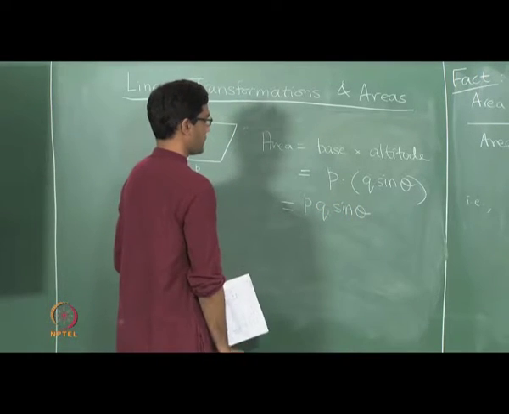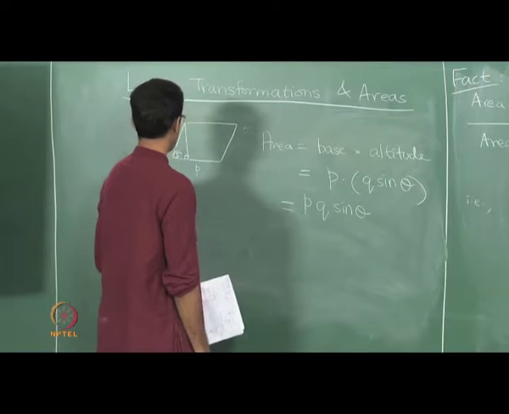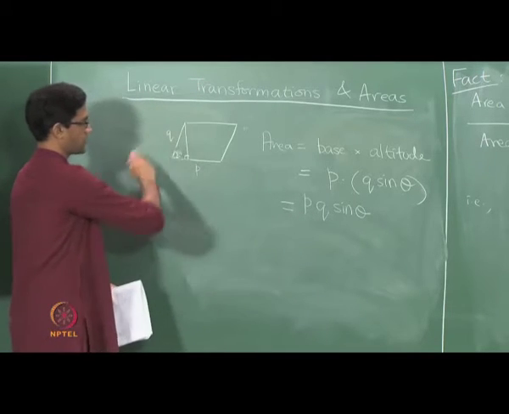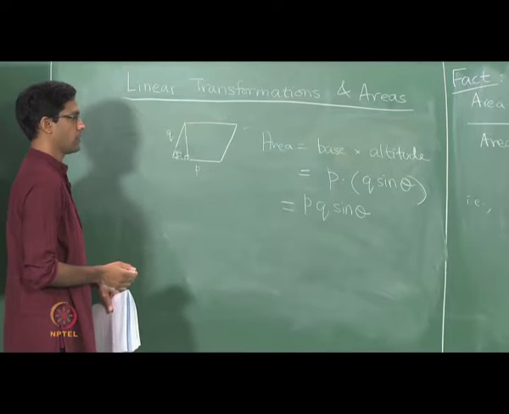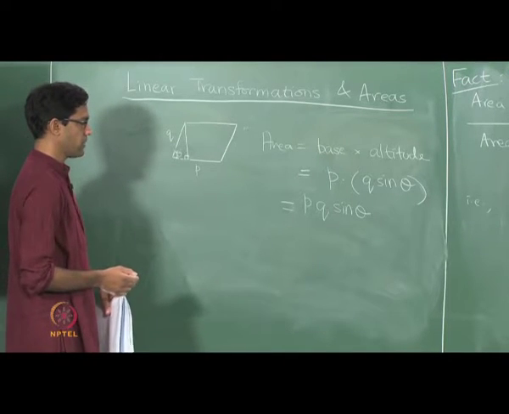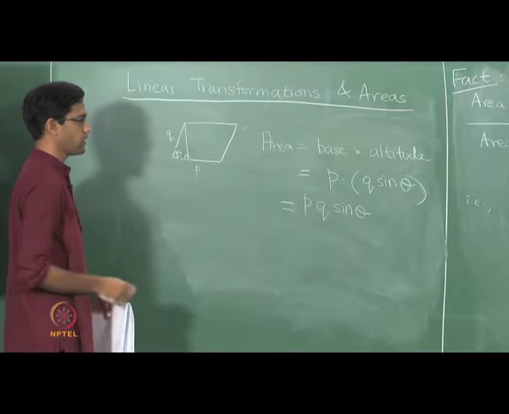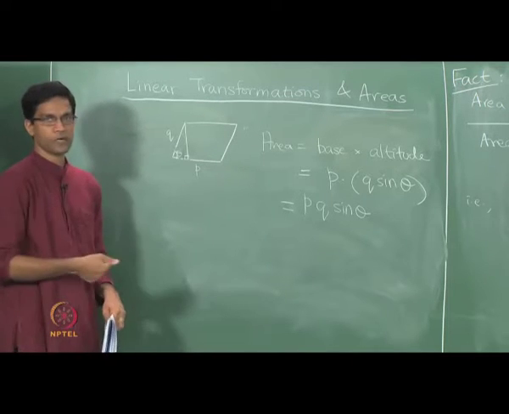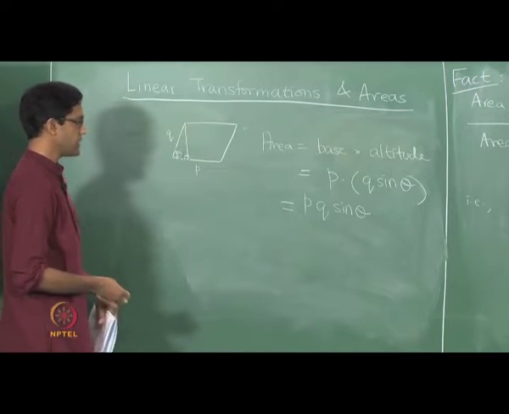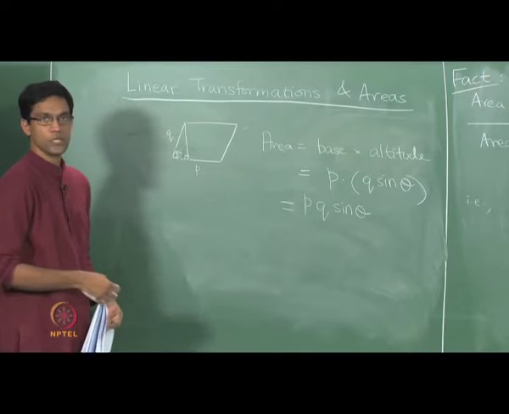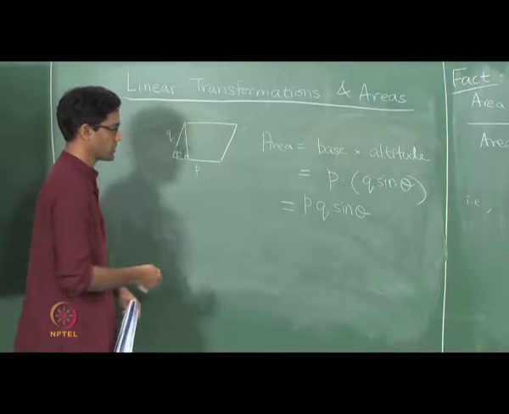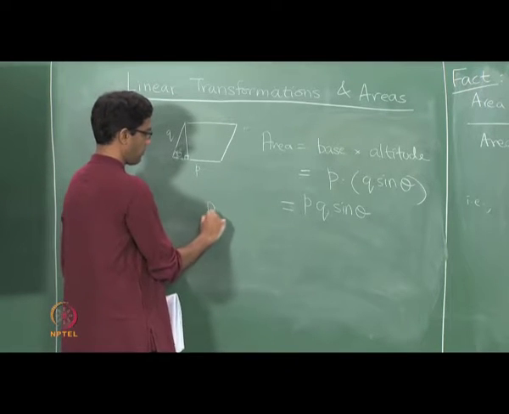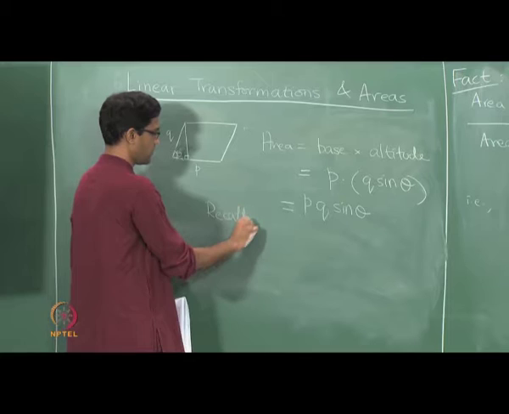And of course sin theta depends on what the angle is, something between 0 and 180 degrees. Now what do we know about this quantity here, PQ sin theta? We could try and compute it in various ways, but the easiest way to do this is just going back to our definition of vector cross products. So recall, we have already talked about cross products in one of the earlier lectures.